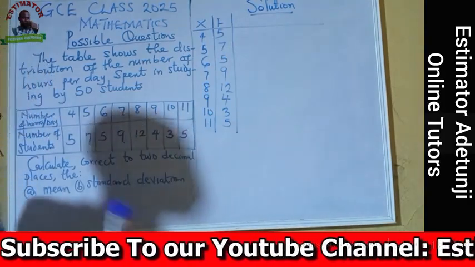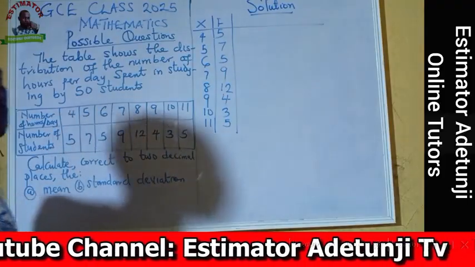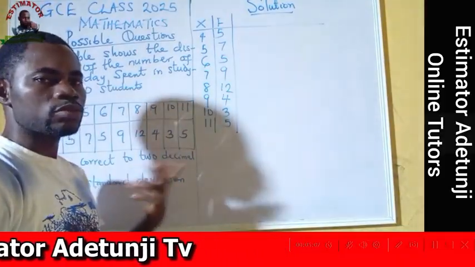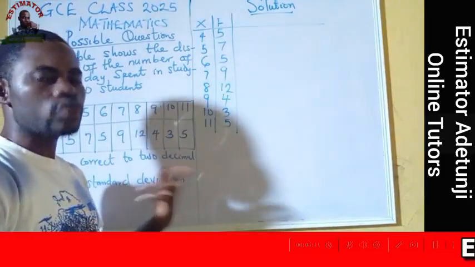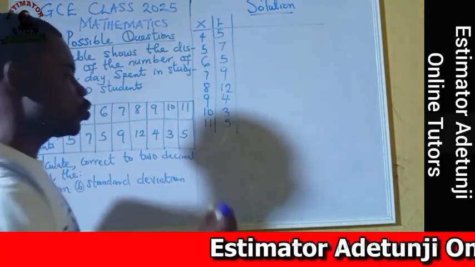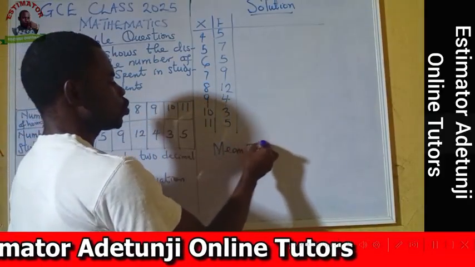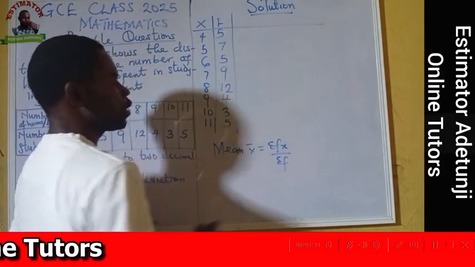The next thing will now be you go to your question. The first question said we should find the mean. Because this information has repetition, because this information has frequencies, in this situation the formula of mean we are going to use is: mean equals summation fx over summation f.